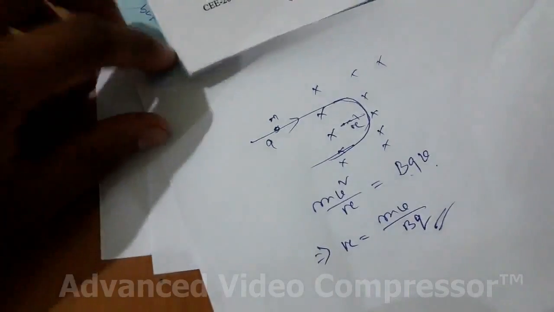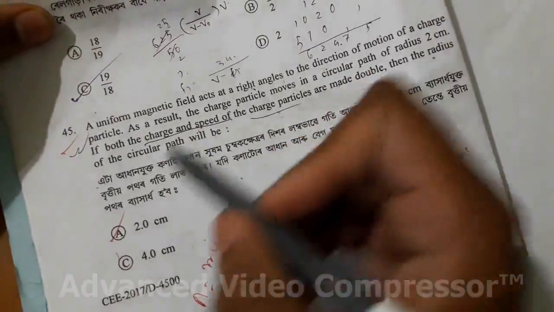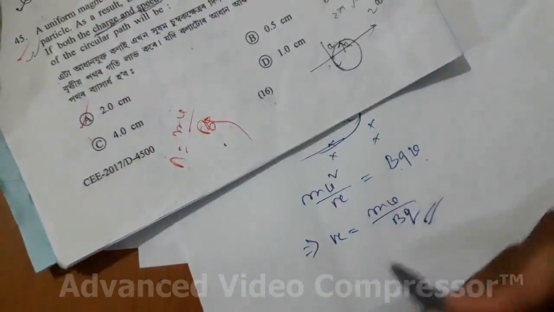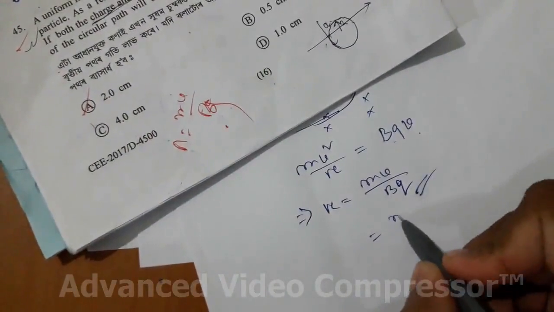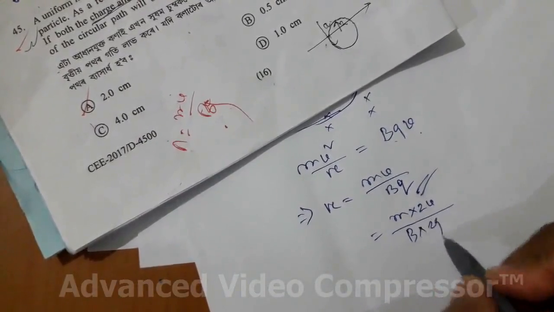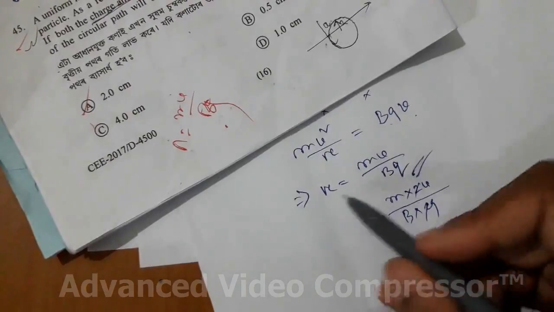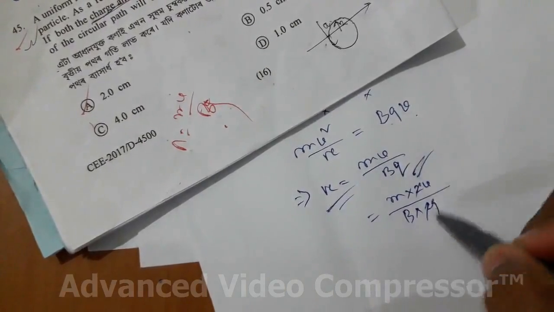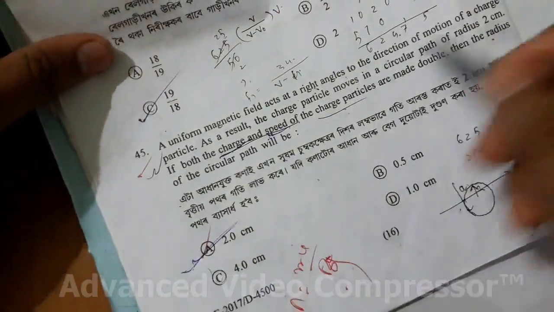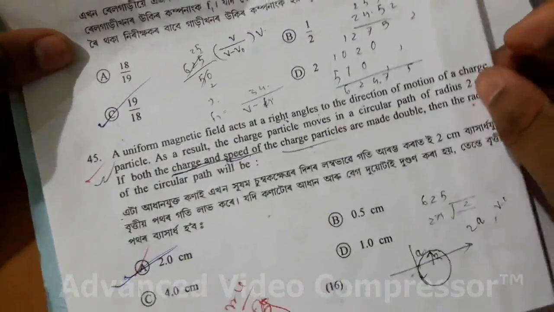Okay, so here it is said that this charge and speed both are made double. Matlab v is doubled, twice v, and charge twice q, so no change. r will be same because 2 by 2 is cancelled out. So it will be all the same, 2 cm. So it's an easy problem, a formula based direct problem.